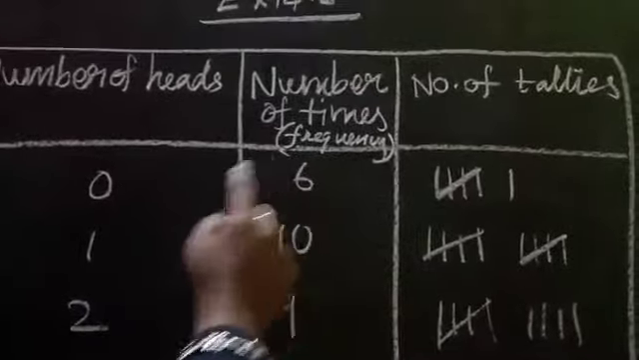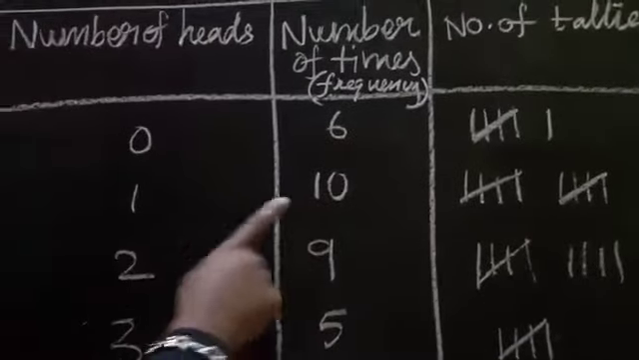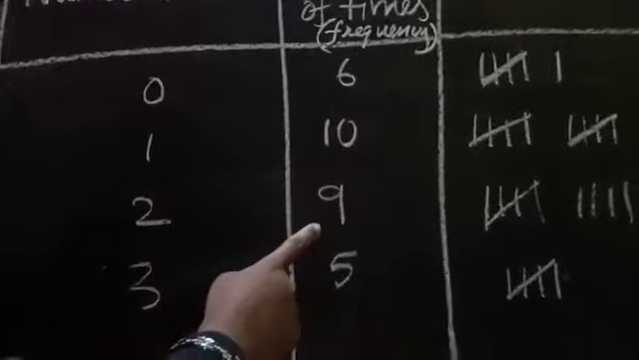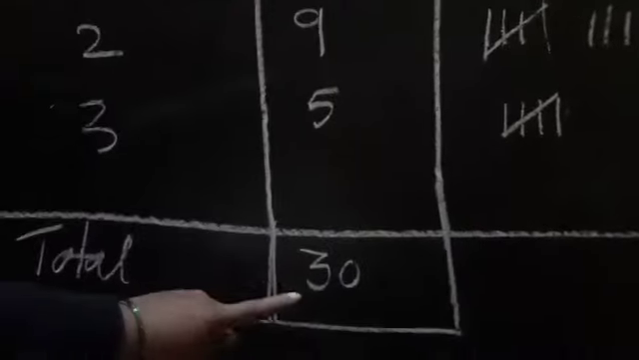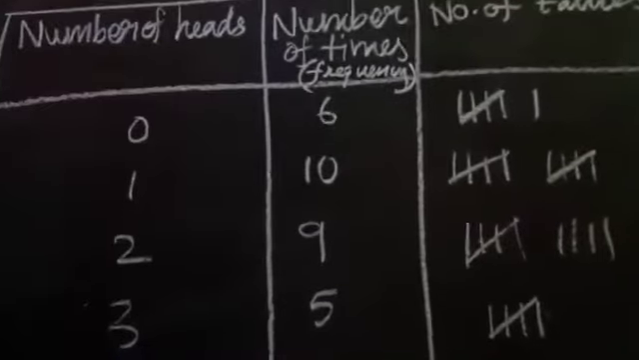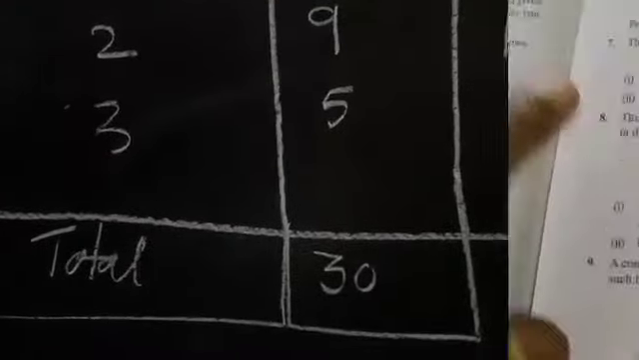So I have written 6. Same like that, for 1 we should count how many times, and for 2 we should count how many times. So we have to prepare like this. In total they got 30. When we add everything, we are getting 30. The 7th and 9th you do as your homework.